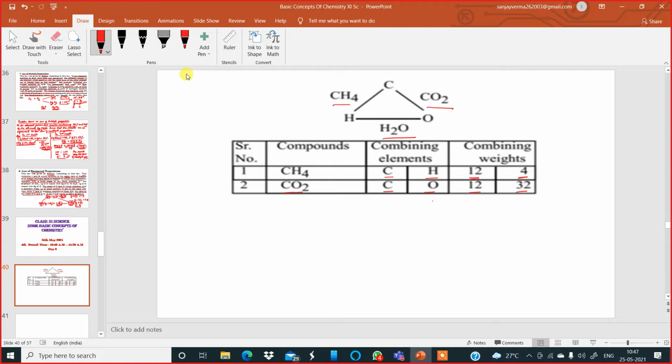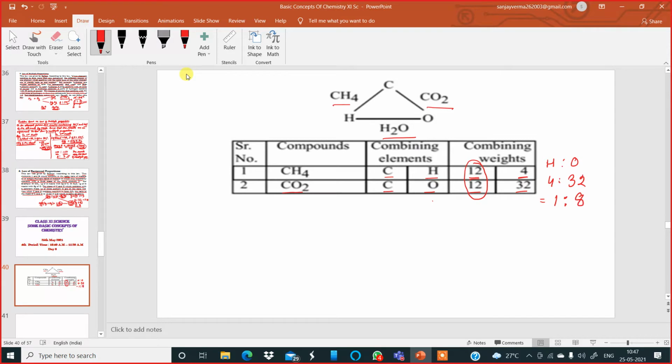Now here, keeping the combining weight of carbon constant, if I compare the ratio of hydrogen and oxygen, I will get 4 is to 32. Just have a look. And this is coming to 1:8.